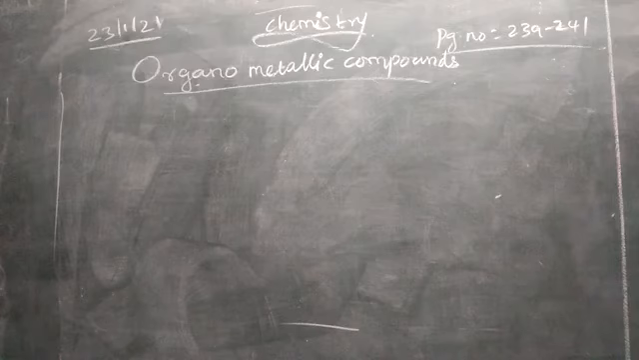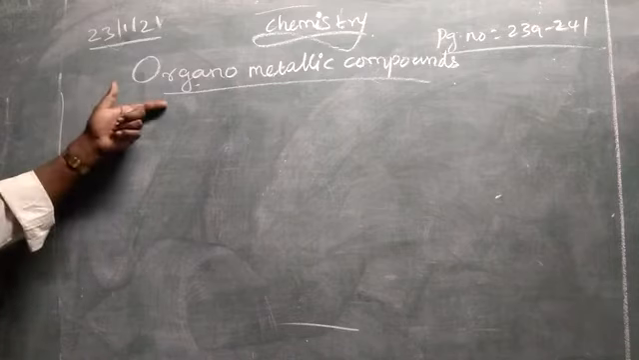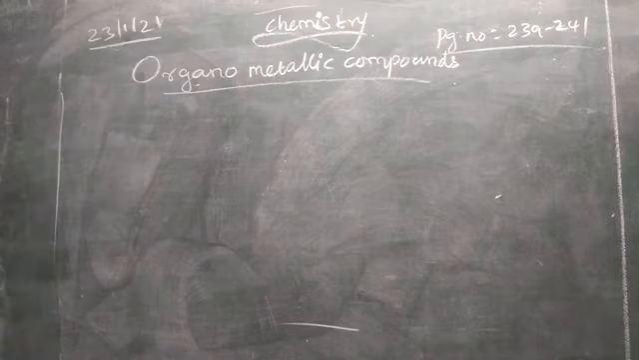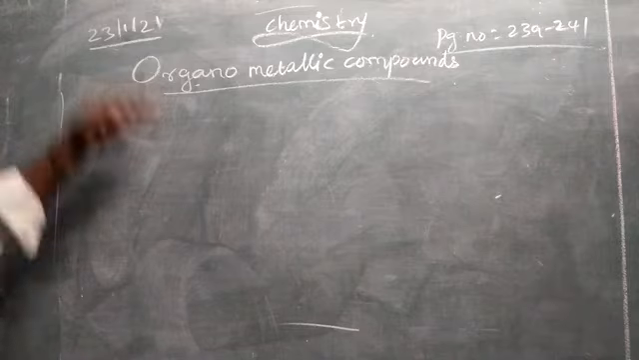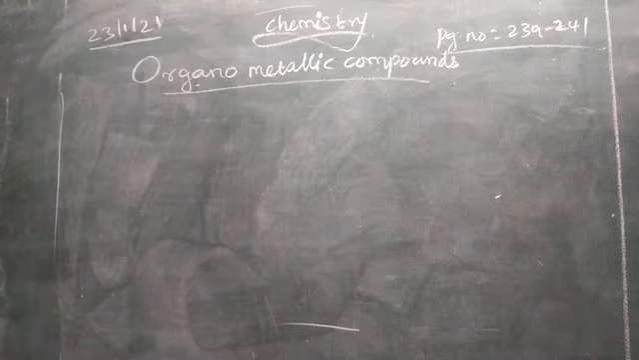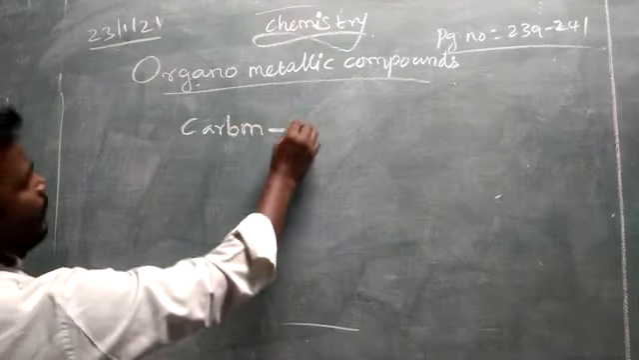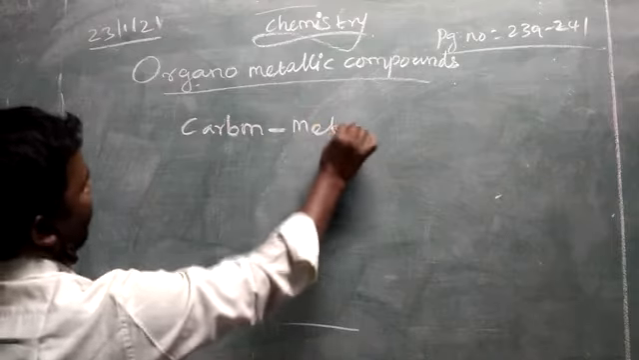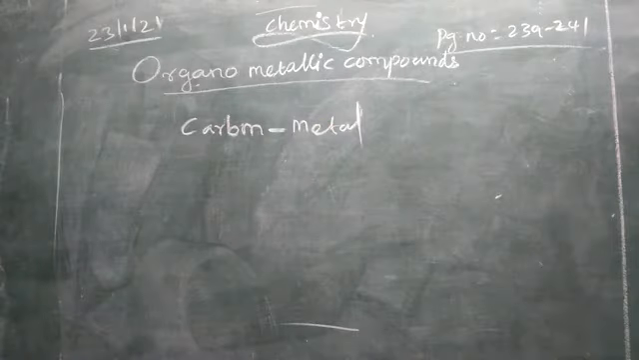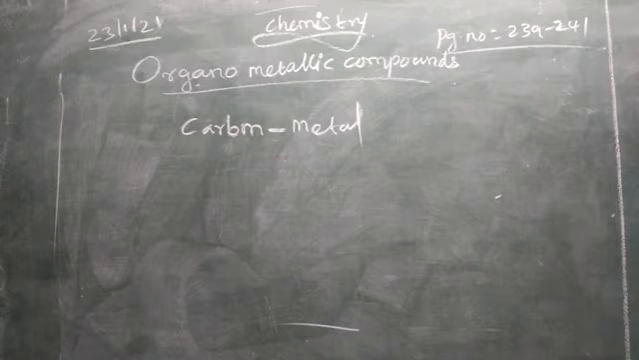Hello students, in unit 14 we are going to see organometallic compounds. Organometallic compounds means it is an organic compound with a carbon-metal direct bond. If the metal is directly bonded with carbon, those compounds are called organometallic compounds. Example,